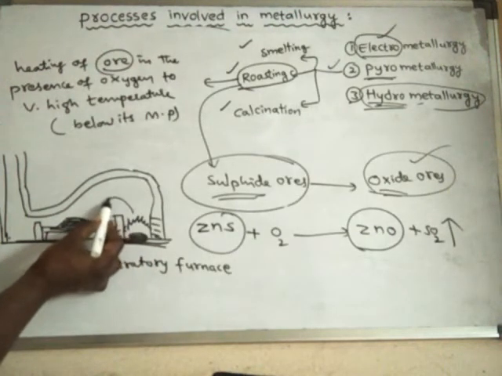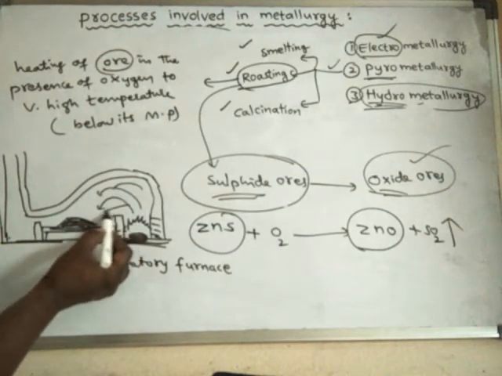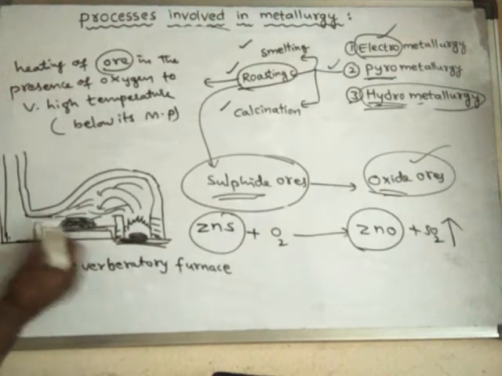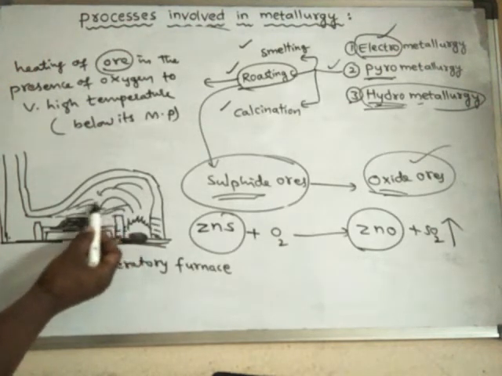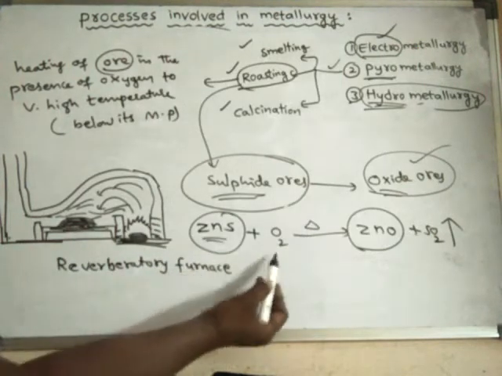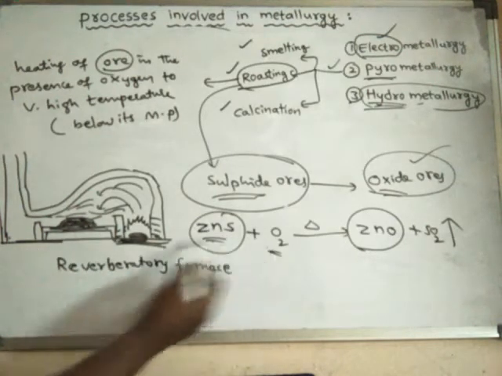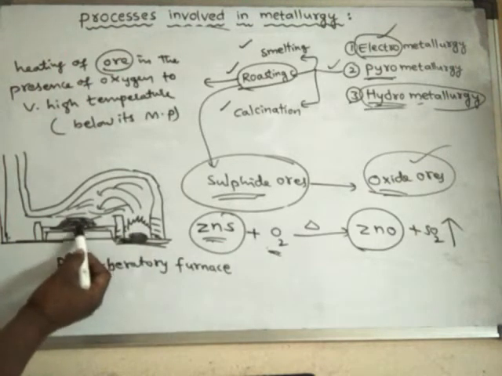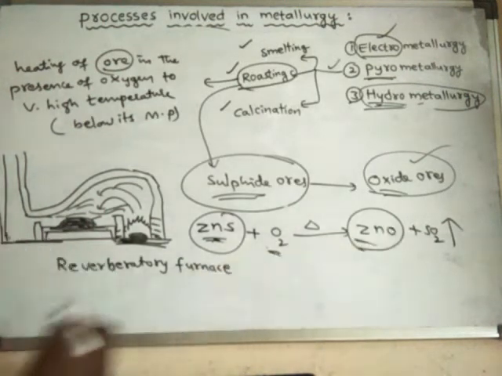Some gases, hot air or hot gases, will flow through and touch the ore. This contains oxygen. So now this is the ore and this is the hot air which is coming, and a reaction takes place between these two. The oxygen from the hot air will react with the ore, and the sulfide ore is converted to oxide ore.